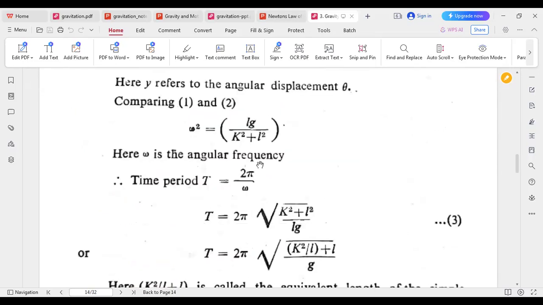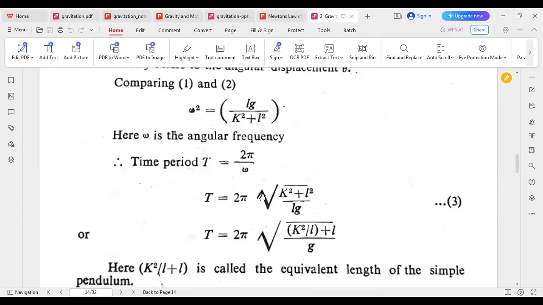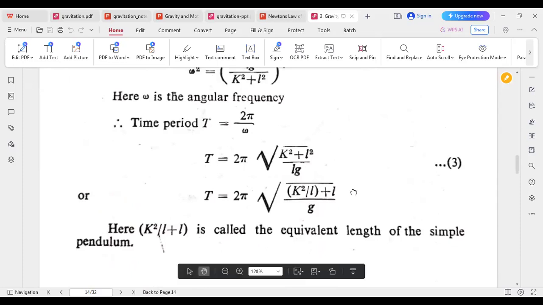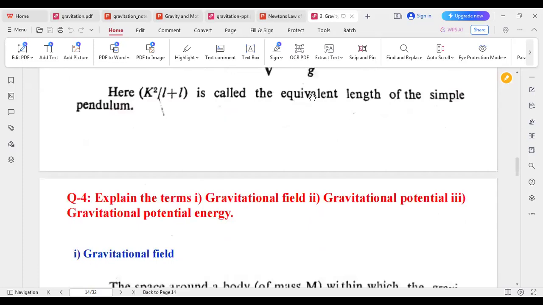Here omega is the angular frequency. Time period equals angular displacement divided by angular velocity, so T equals 2 pi root over (k square plus l square) by lg, that is, 2 pi root over (k square by l plus l) by g. Here (k square by l plus l) is called the equivalent length of the simple pendulum.